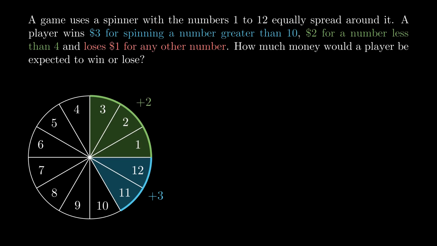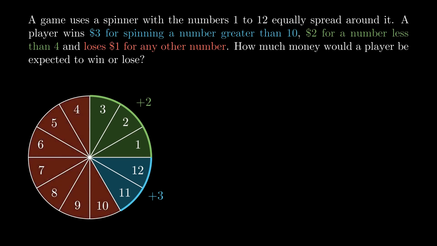We lose $1 for every other number, so that's those ones there. And this time, I'll label the section with a -1, since we're losing money here, and that's one of the key takeaways from this example. We'll use positives and negatives to represent things like earning money and losing money, or some sort of directed situation like that.